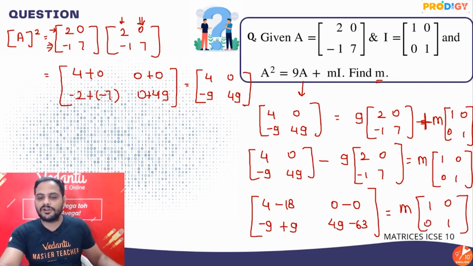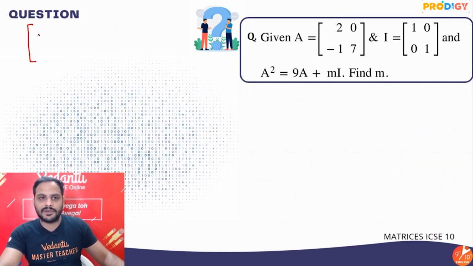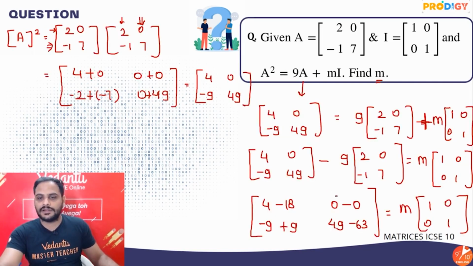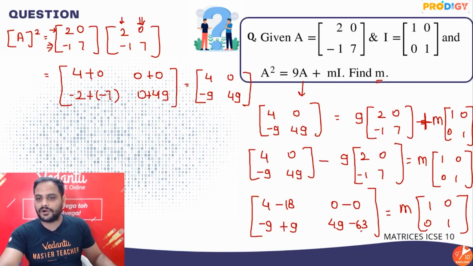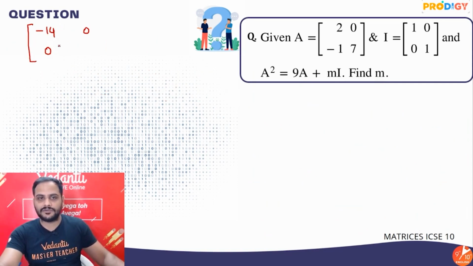Alright. Now 4 minus 18, what is 4 minus 18, guys? 4 minus 18 is minus 14. So we have minus 14. Then here 0, here also 0. And here 49 minus 63 is again minus 14, is equal to m times of I.